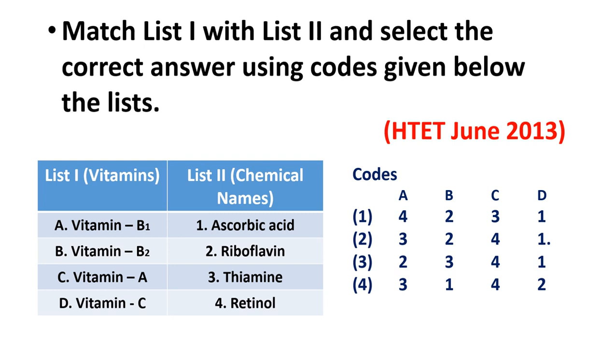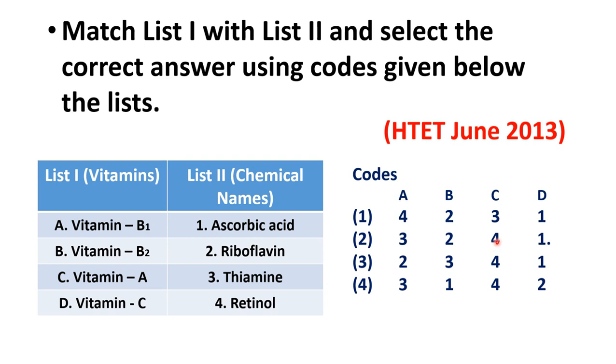For this they have given 4 codes. The correct answer is option 2. For A, vitamin B1, the third option, thiamine. The chemical name of vitamin B1 is thiamine. Next for B, vitamin B2, the chemical name is riboflavin.